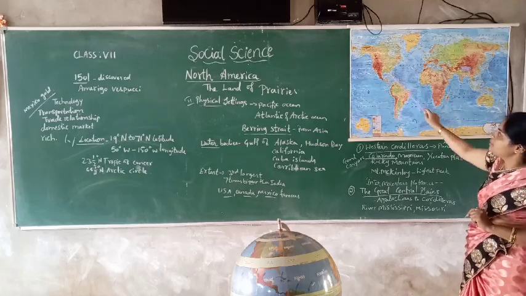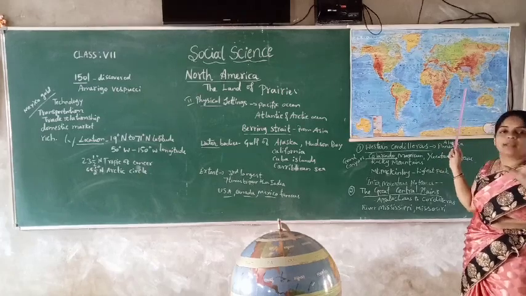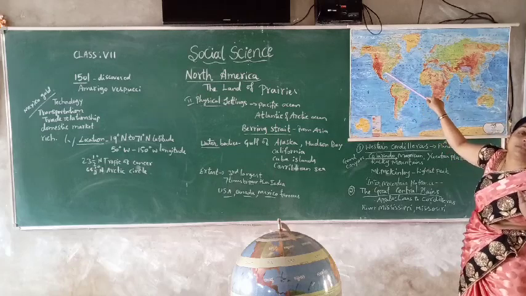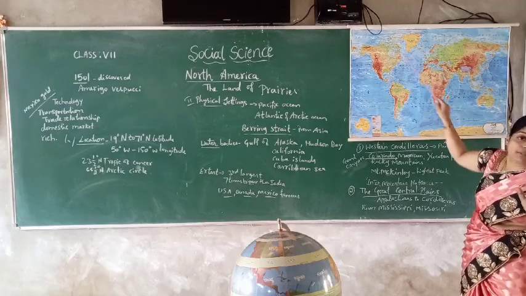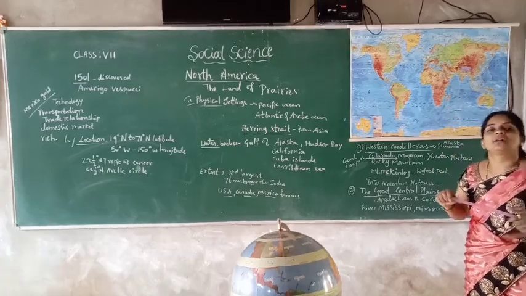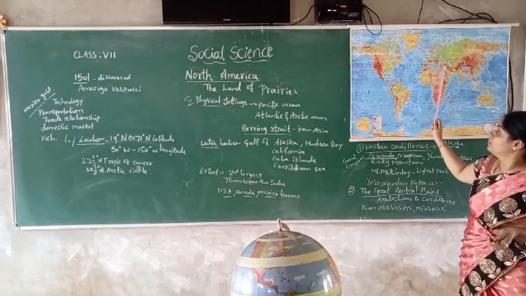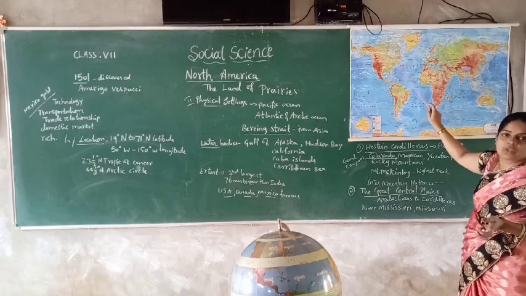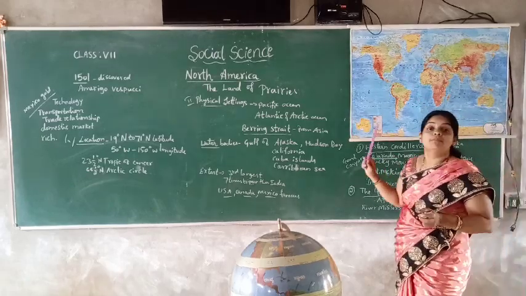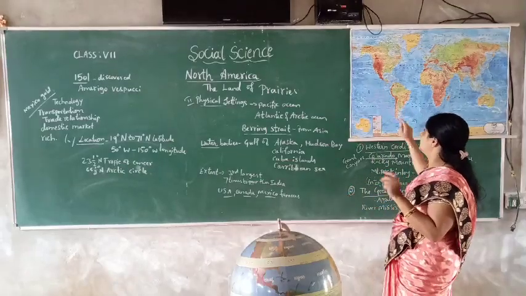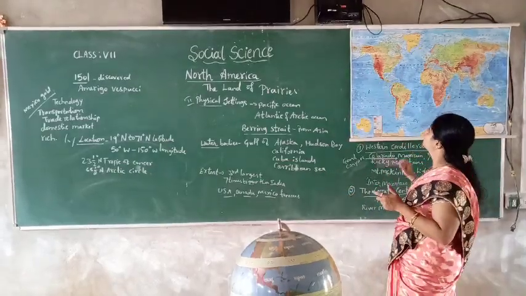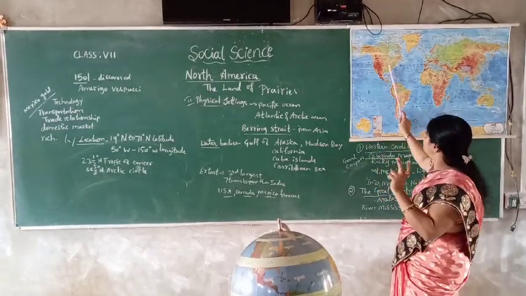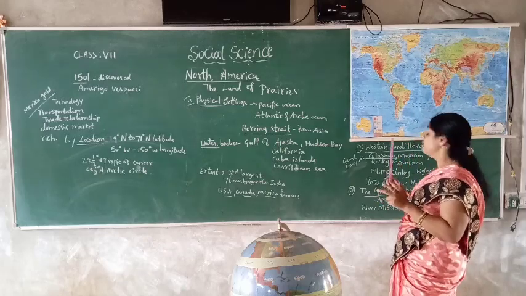The Great Central Plains. Here the major rivers, the Missouri and the Mississippi River, have very rich and fertile soil for agriculture, children. So on the banks of the Missouri and the Mississippi River, agriculture or cultivation is done. Okay, and apart from that, the irrigation facilities also are taken from the Mississippi and the Missouri. They are the famous rivers of these places. One more, what is that? Niagara Falls. Yes or not? In America, what we can see, yes, Niagara Falls. That also we can see in this Central Plains.